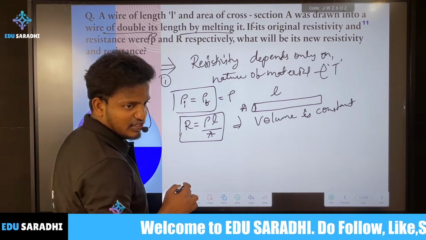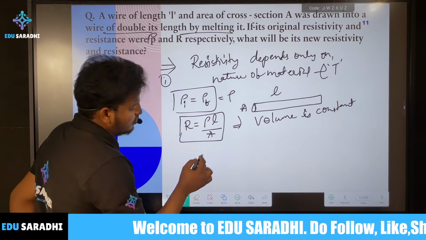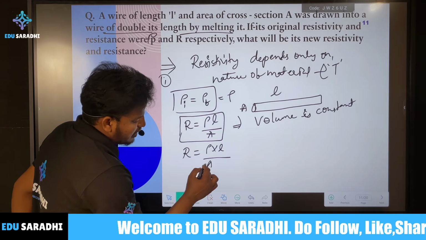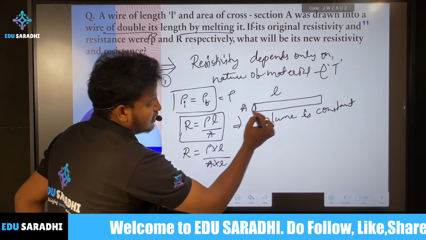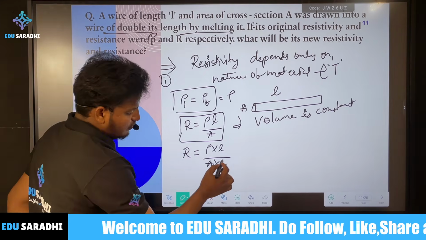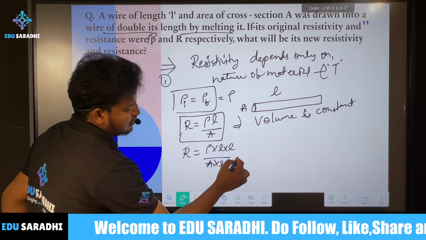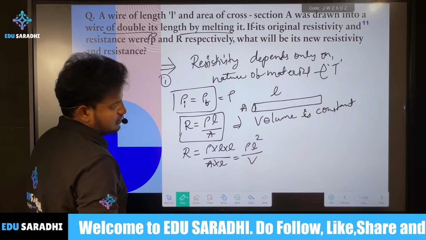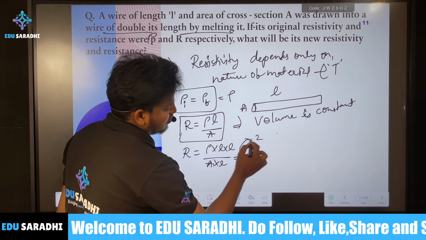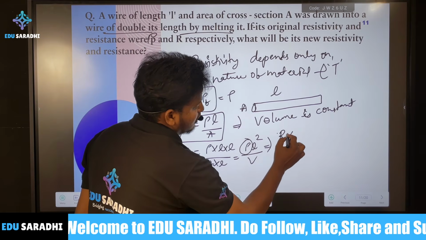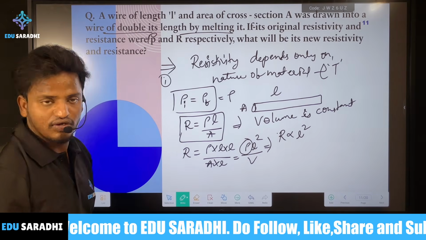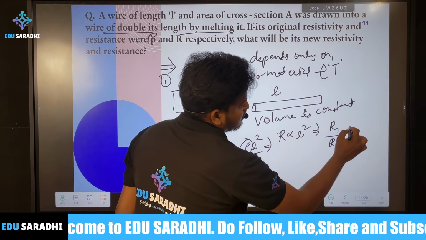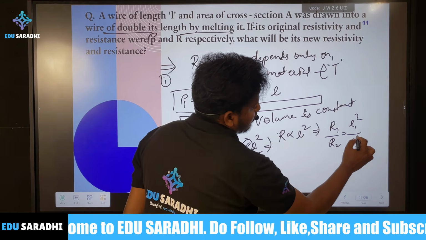We have to write the relation based on the volume. As we know, R is equal to rho L by A. Multiplying both sides by L, this is rho L square by V. Then V is a constant and rho is also constant, so we can write directly that R is directly proportional to L square. Then we can write R1 by R2 is L1 square by L2 square.